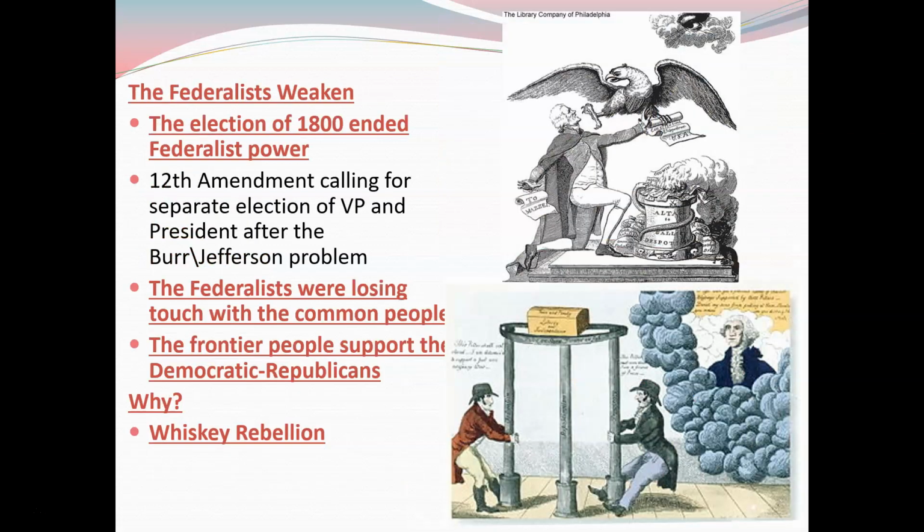Now, the Federalists were weakened as a result of the election of 1800, and the 12th Amendment would finally be put into place, calling for separate election of VP and president after the Burr-Jefferson problem. Essentially, a president will choose his VP, and that VP will run alongside him. Not, we've got three candidates running for president, and this one got the second most votes, so we're going to put him as the vice president.